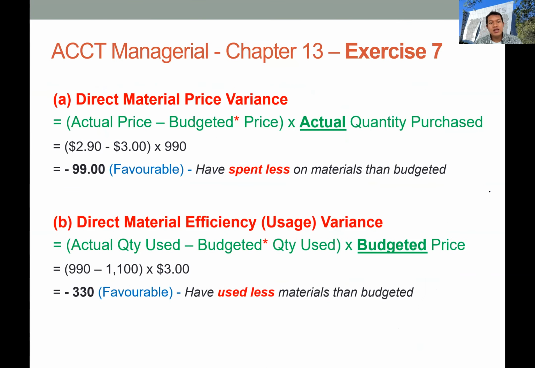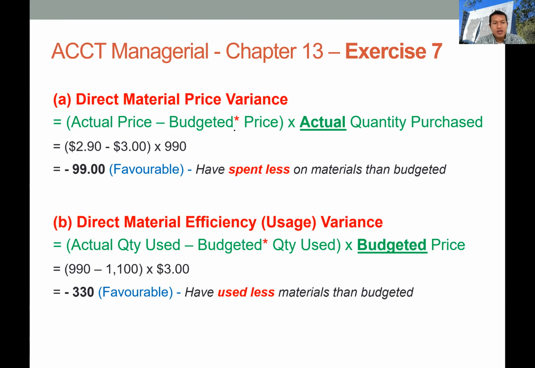Let's start with the price variance. In the price variance, we want to evaluate the difference in price between the actual and budget price. The actual price is 2.9 and the budget price is 3.